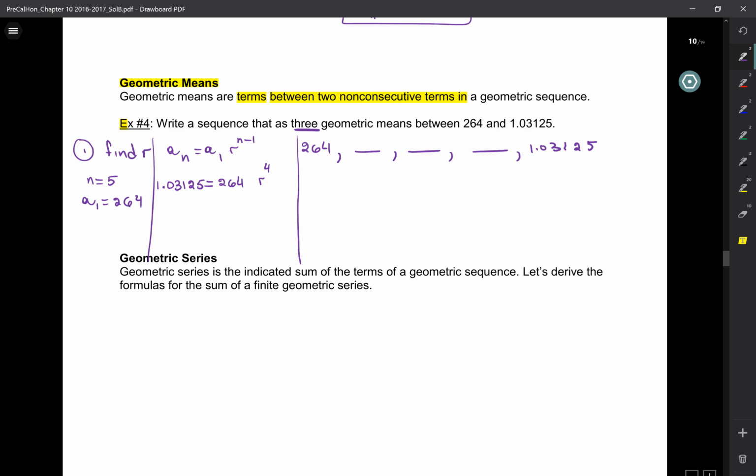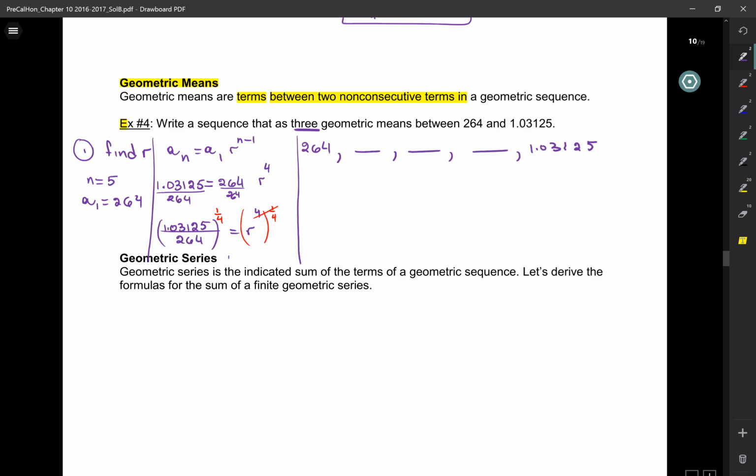Okay, now I divide by 264. That is equal to R to the 4, right? What would I do now? Take the 4th root, or raise it to the power of 1 over 4. Same thing.